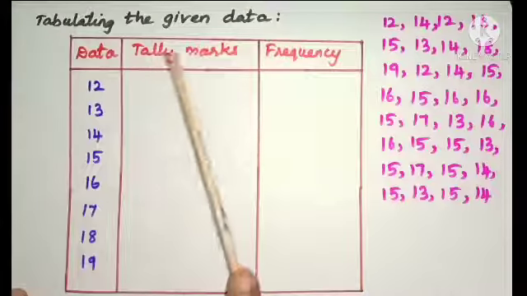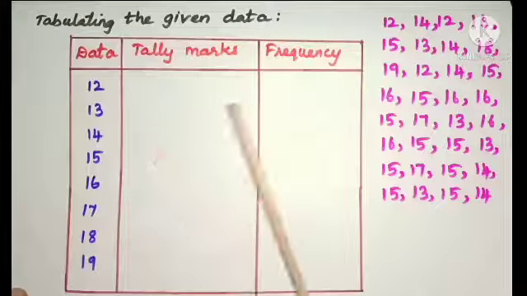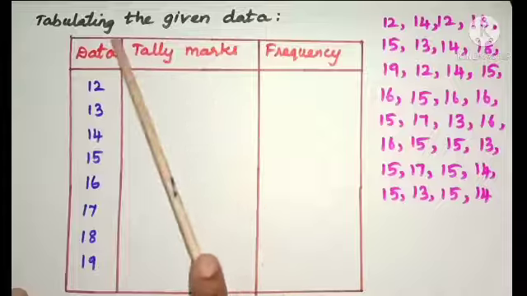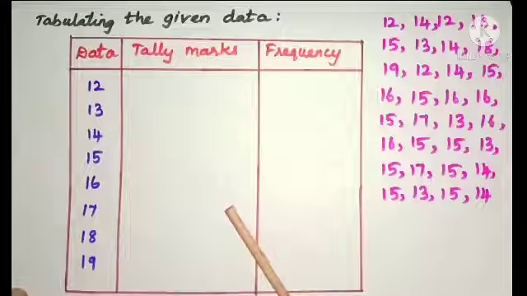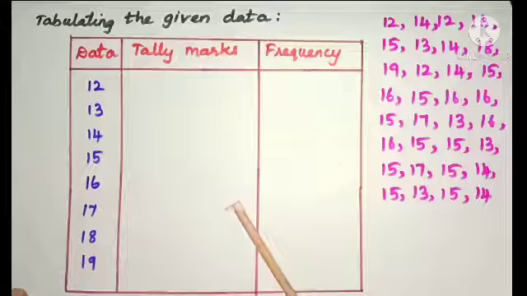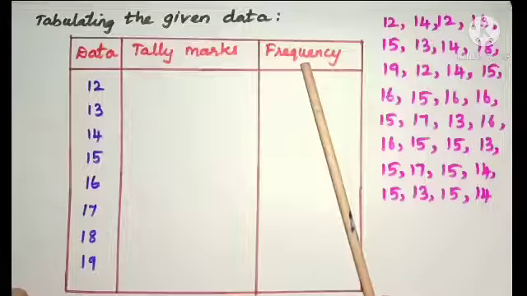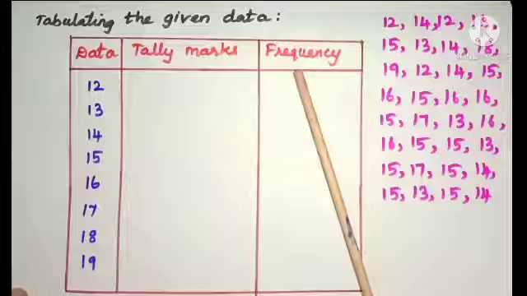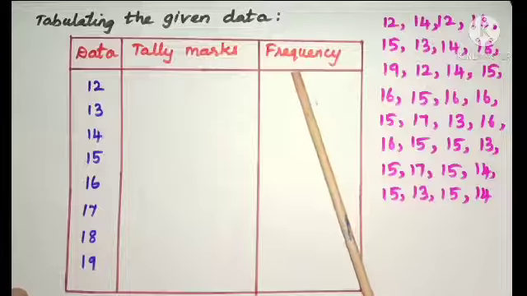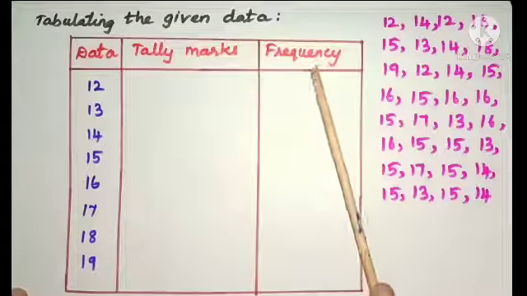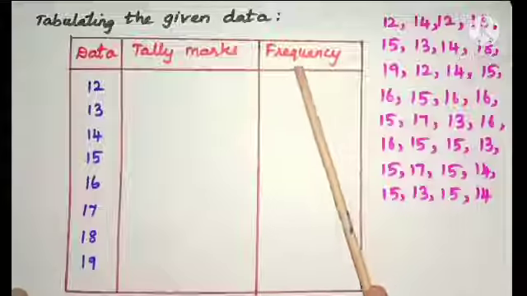As we have already studied tally marks in statistics last year. So children, what is frequency? Frequency is the number of times it occurs, that is, how many times the number occurs.